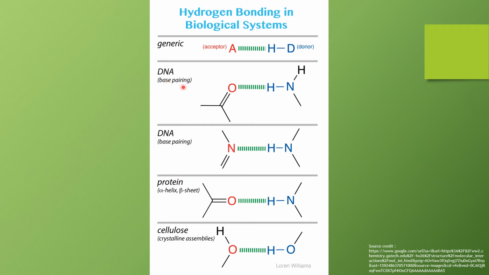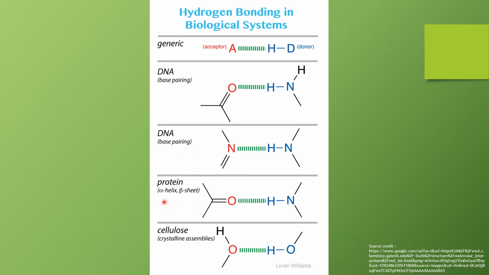In DNA base pairing, between two bases, you know, adenine, guanine, cytosine and thymine are the four bases present in DNA. The hydrogen bonding is there between A and T. AT has a double hydrogen bond and GC has a triple hydrogen bond. So that is what is shown here: in DNA base pairing, hydrogen bonds are present. It may be O-H-N, between nitrogen and oxygen the hydrogen is there, or somewhere it may be between two nitrogens that hydrogen is there in the case of DNA.